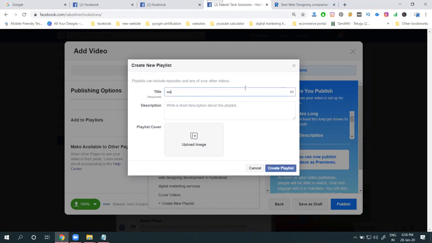So I'm writing website design and development. They're not accepting more, because it's only for a particular number of characters.